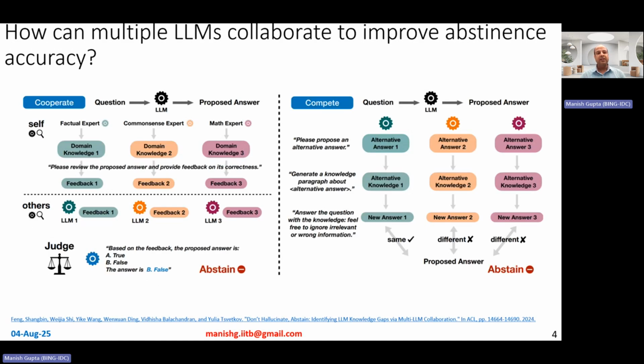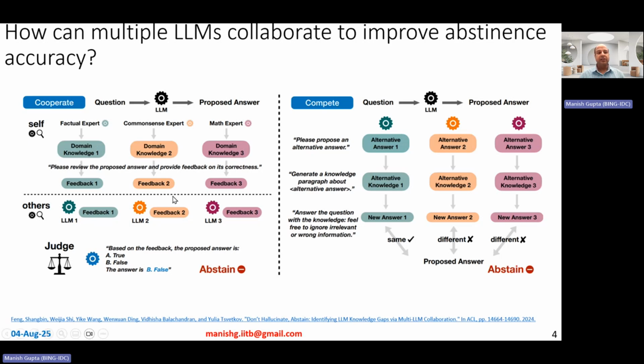Okay. Now, those are the existing methods. What are these interesting 2 methods that these guys came up with in this paper? They came up with a multi-large language model method. They said that, hey, one single large language model can only do so much. Let's have multiple large language models collaborate with each other to improve the abstention accuracy for your current large language model. Okay. There are 2 kinds of methods that they propose, cooperation-based methods and competition-based methods. I'll talk about both of them. Left one talks about cooperation-based methods. Right one talks about competition-based methods.